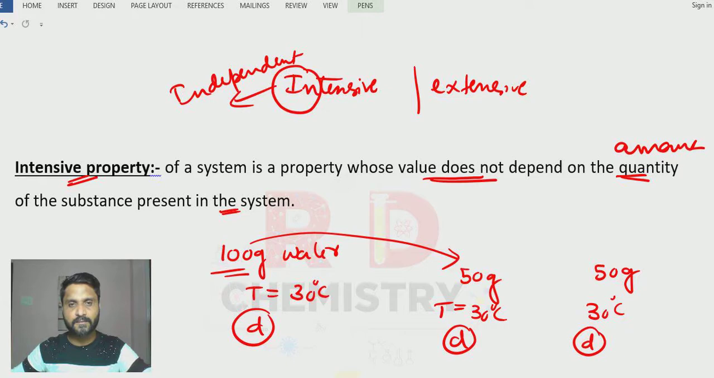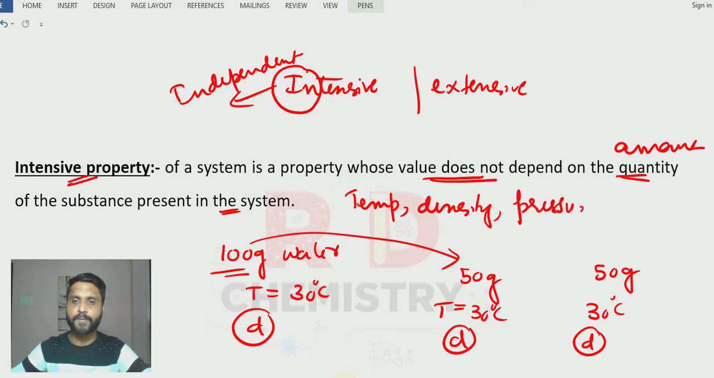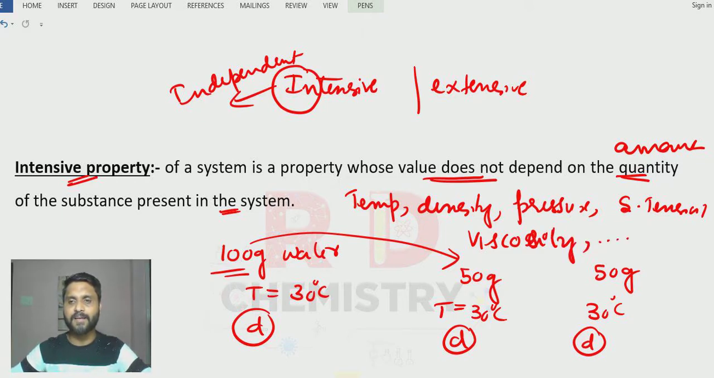So, there are some properties whose value does not depend on the amount of the substance. Such properties are called intensive properties. So temperature is one example. Density is the second example. We can also have pressure, surface tension, viscosity. So these are some of the examples for intensive property.